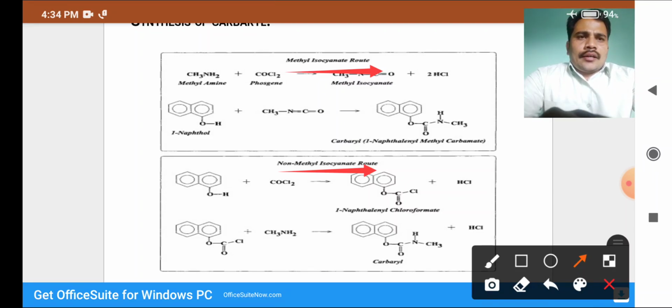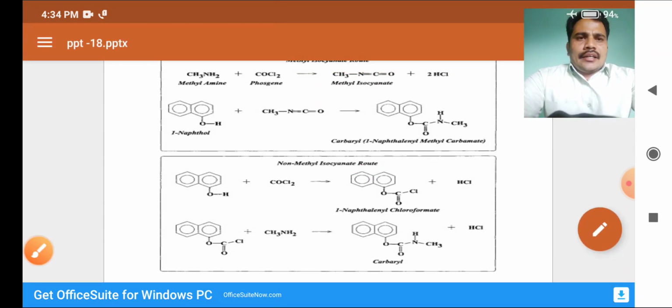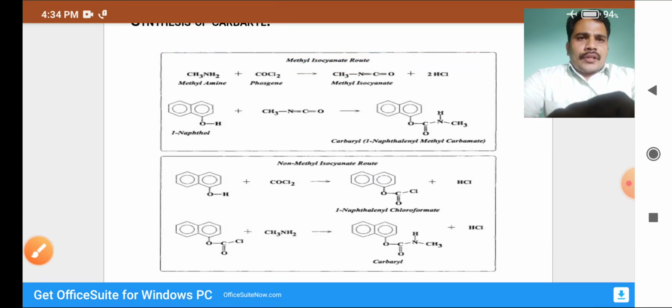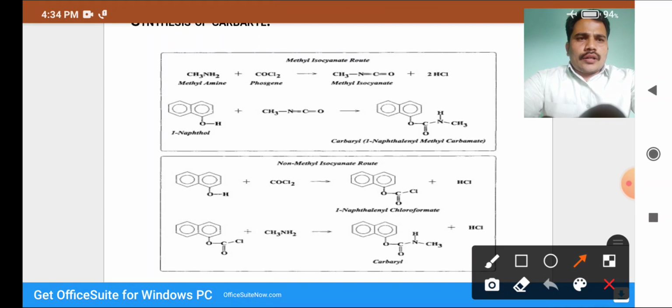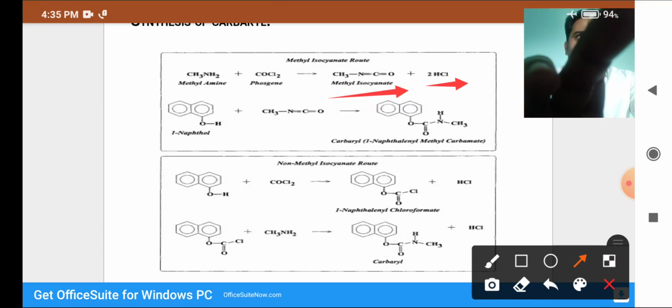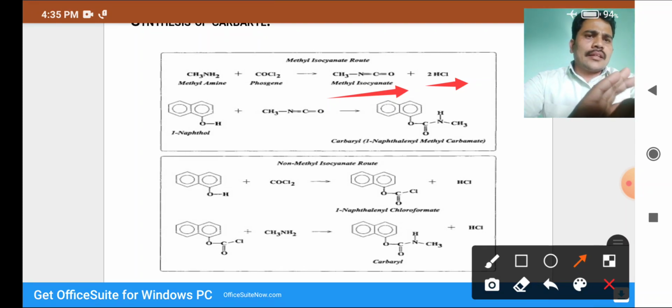In the methyl isocyanate method of preparing carbaryl, first we treat methylamine with phosgene, a toxic gas. With the elimination of hydrochloric acid, methyl isocyanate is formed. This is the synthesis of methyl isocyanate.